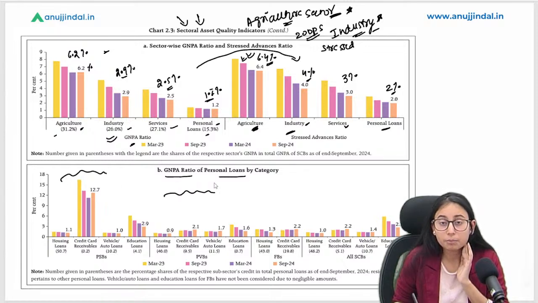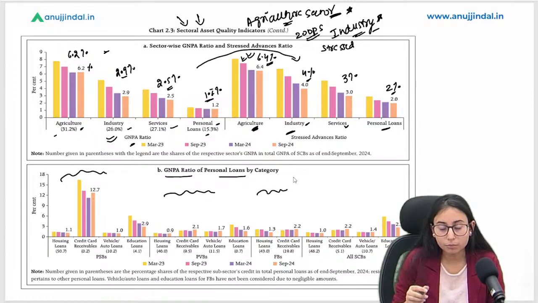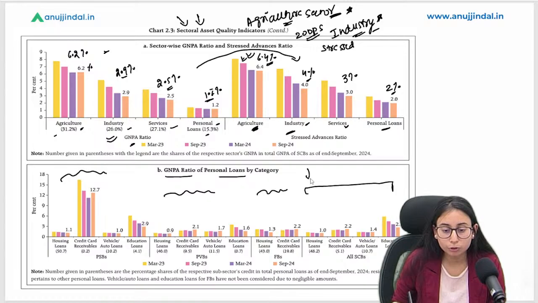So we have put here this data related to the PSB, this data related to the private sector banks, this related to the foreign banks, and this related to all scheduled commercial banks. Our focus would be on this data, that is all scheduled commercial banks.